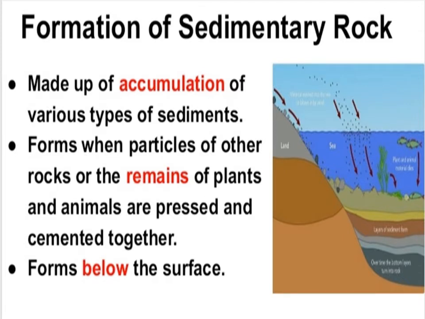Formation of sedimentary rocks. Sedimentary rocks are made up of accumulation of various types of sediments. In this diagram, the layers of sedimentary rocks are also formed by the accumulation of various types of sediments. Sedimentary rocks are formed when particles of other rocks or the remains of plants and animals are pressed and cemented together. And they also form below the surface.